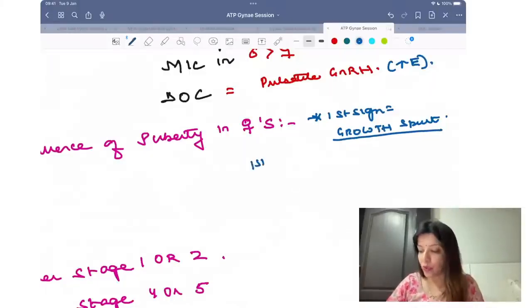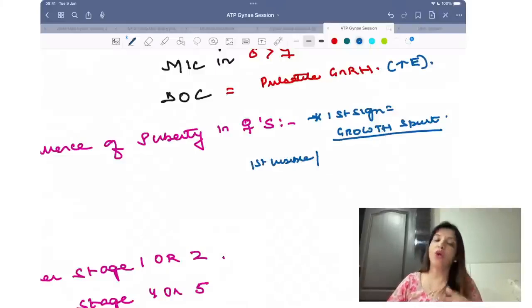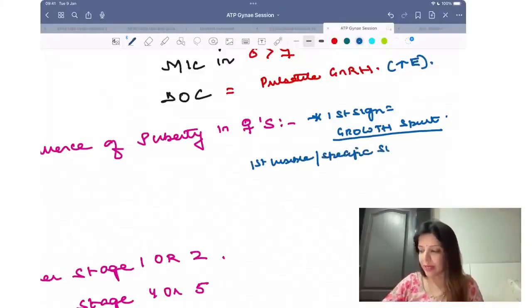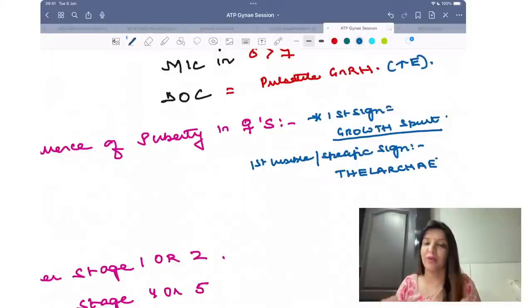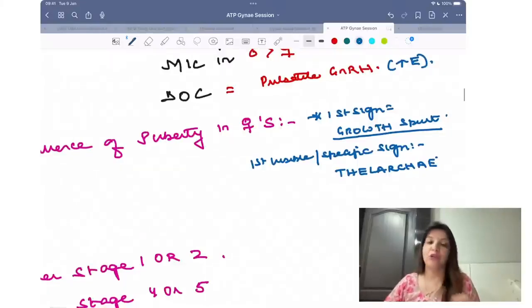The first visible sign or the most specific sign is thelarche. Right? Vijay, that is what I was telling you. Don't write in the chat box what was taught in pediatrics. Mark what I am telling you. Write what I am telling you. Okay? Not because I am telling you, but because Williams is saying that. The latest edition of Williams says that.